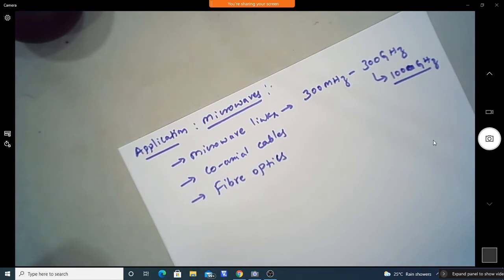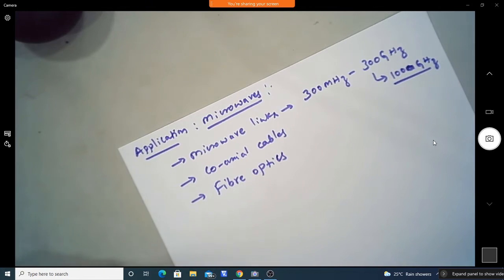Take the simple example of communication like AM radio and FM radio. The AM radio station is around 1 megahertz, but the FM station is around 100 megahertz. So the frequency range is different, but the distance the information carries matters. FM range is limited and AM range is longer. We have also seen the advantages of AM and FM. AM has more noise compared to FM.